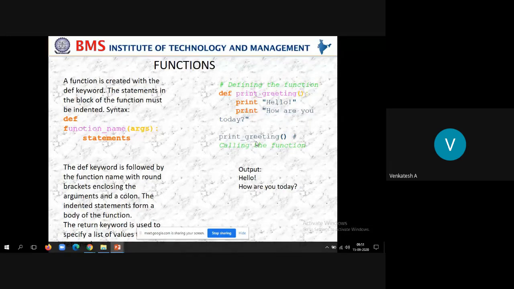Just like how you call a function in a C program, similarly here also you can call a function. The syntax to call a function in Python is the same as the syntax that we have used in C programming. So print greeting, that's it. Giving the semicolon is optional, that is up to you. Even if you give the semicolon it will work, and if you do not give it, it will also work in Python while calling the function. Students, any doubt in this? Syntax of defining the function and syntax of calling the function.